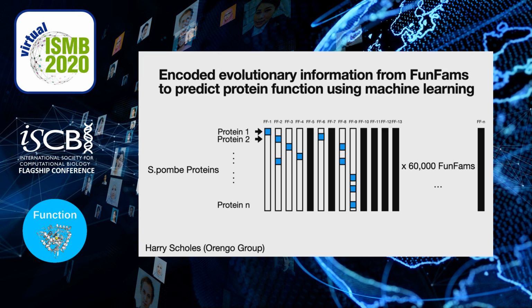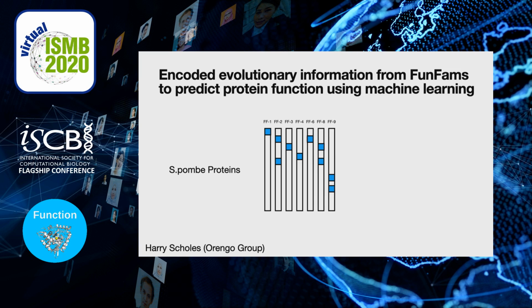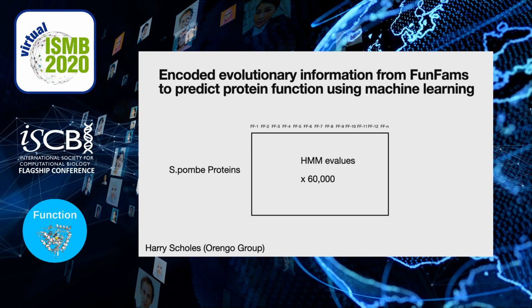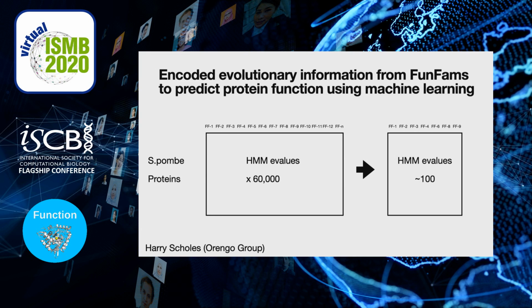So his approach was to select just the FAMFAMs that contain GO terms associated to pombe sequences, and this made the model work by reducing the 60,000 HMM e-values that he was using down to something much more manageable, around 100.